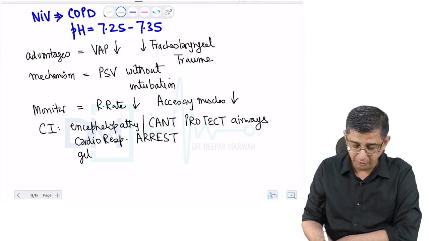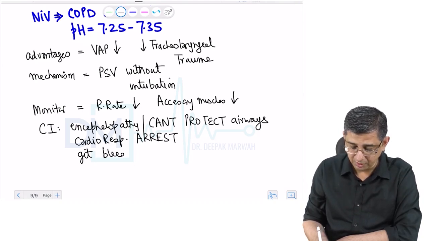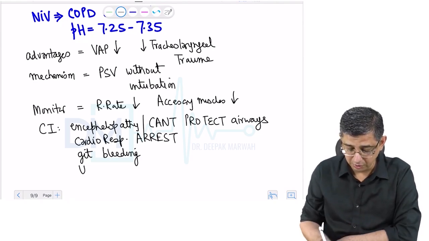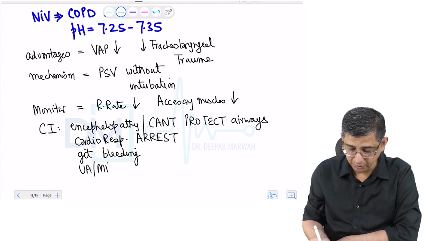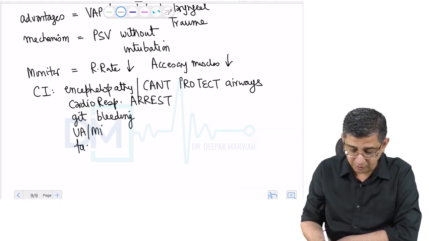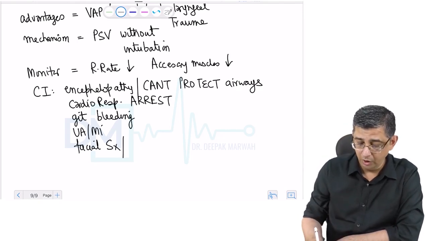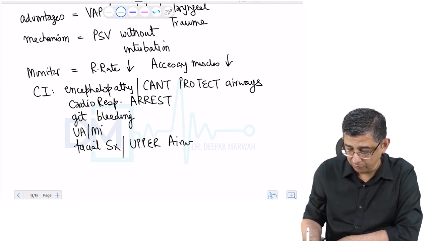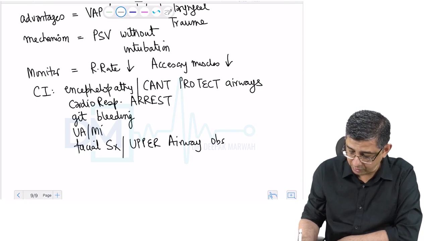So is the case with GI bleeding, because you are using a tight-fitting mask here. When the patient vomits blood, there is a possibility of aspiration. So is the case with unstable angina, myocardial infarction, or any other acute coronary syndrome in a patient. Because you're using a face mask, any kind of facial surgery, reconstruction surgery, or upper airway obstruction in the patient is also a contraindication for using NIV.